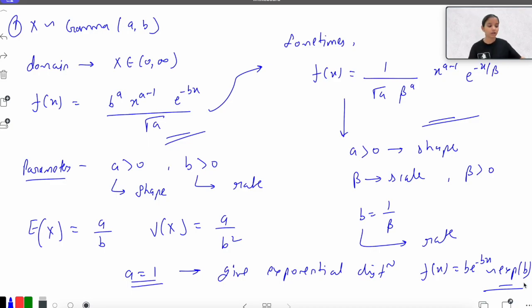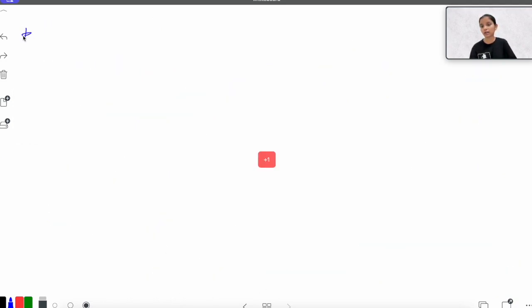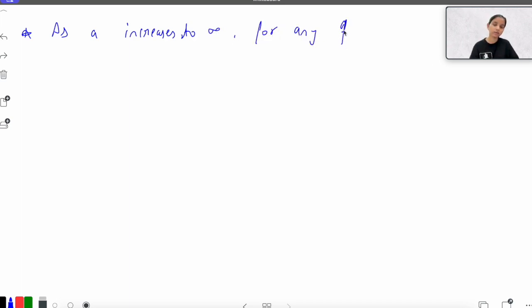Now one more important thing you need to know: if a increases to infinity for any given value of b, then the PDF of gamma approaches the normal distribution.